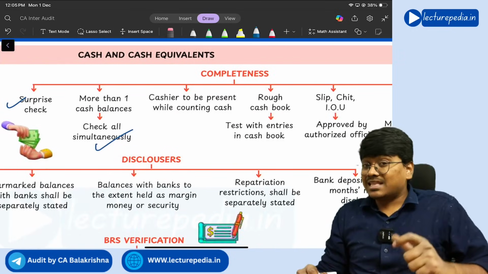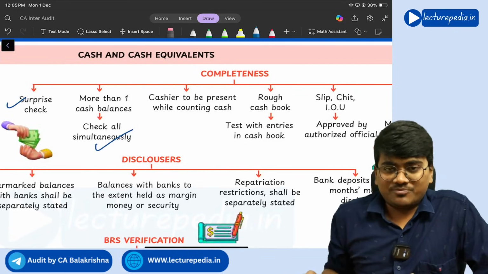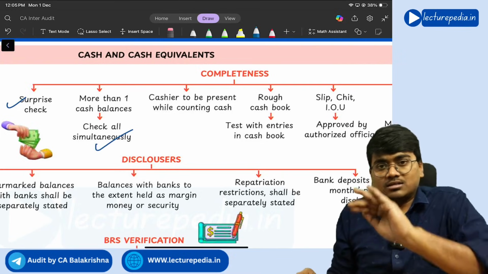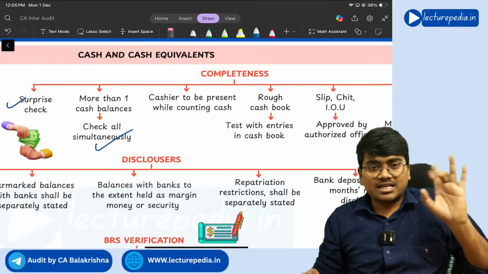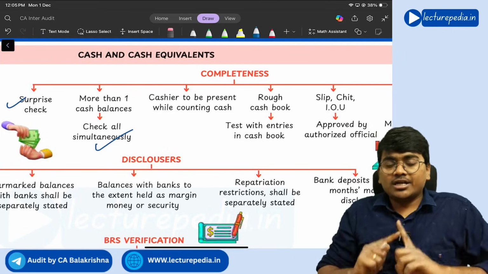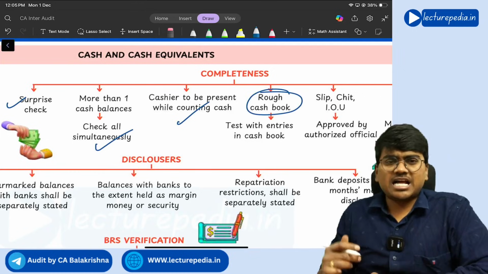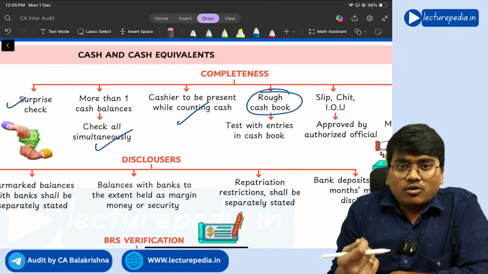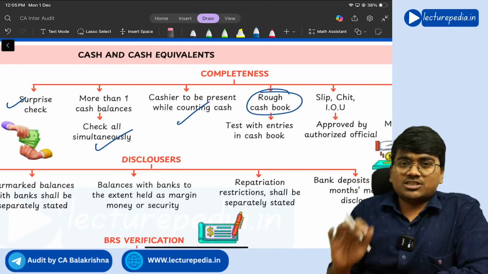simultaneously. Next, at the time of verification of cash, the cashier should be there at the location where you are verifying, because there is a possibility that if there is any theft of cash, then the cashier might say that the auditor only took away the cash at the time of verification. To avoid that, the auditor should verify the cash in the presence of the cashier. If there is any rough cash book that is being maintained, you test check the entries that are made from the rough cash book to the main cash book, whether properly transferred or not.